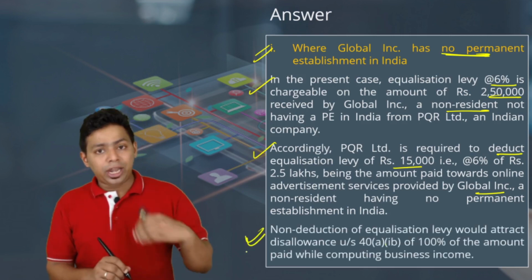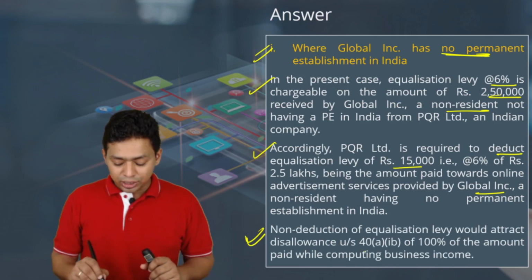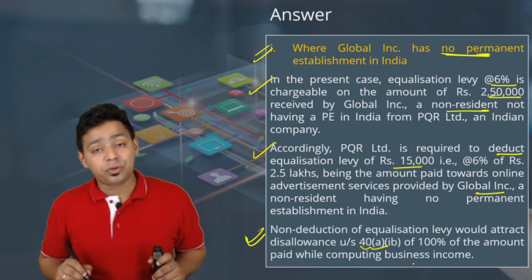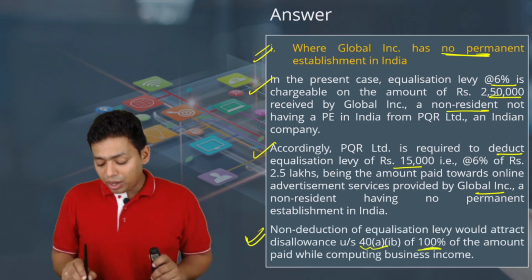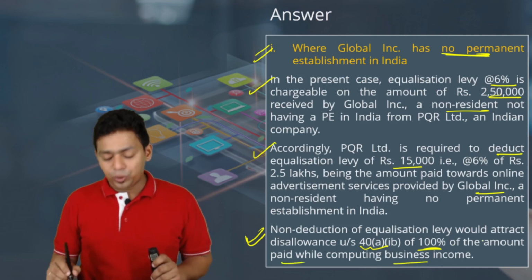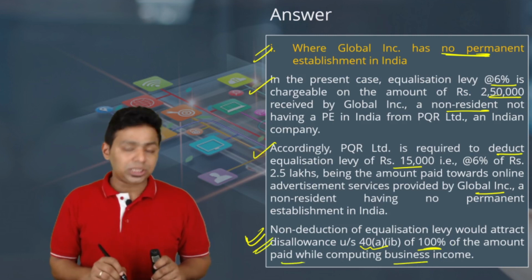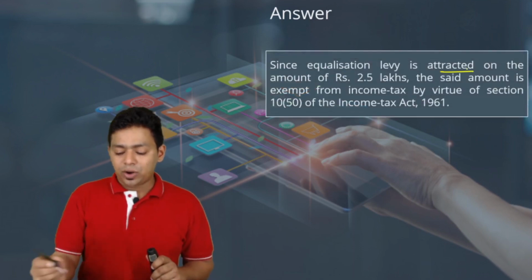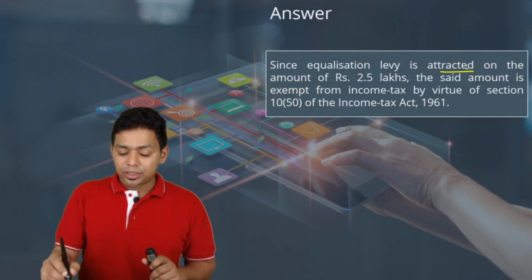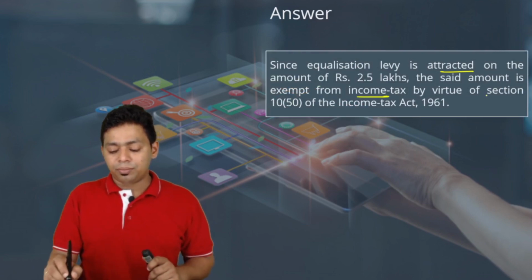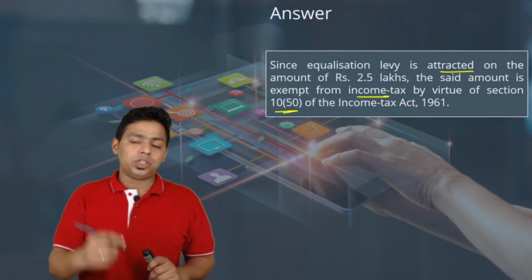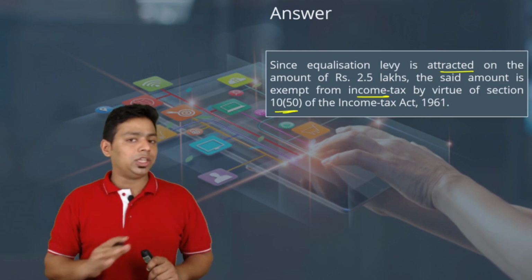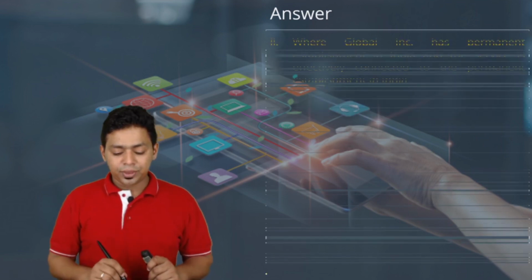And sir, if they fail to deduct this equalization levy, then there will be disallowance under section 40A clause 1B, 100% of the amount paid, while computing the business income. That's the consequence in the hands of the payer. Since equalization levy is attracted on the amount of 2.5 lakh, the said amount is exempted from income by virtue of section 10(50). So in the hands of the recipient Global Inc., it is not taxable income, it is exempted income.